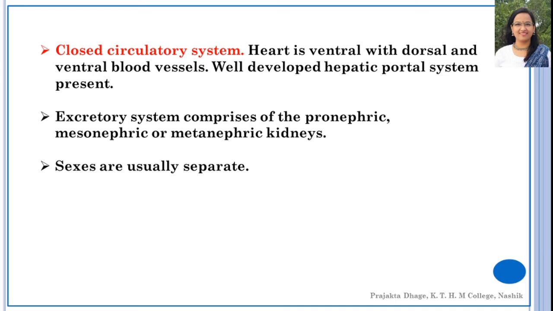The excretory system comprises pronephric, mesonephric or metanephric kinds of kidneys. Pronephric kidneys are a very basic form and are basically found in the embryonic forms, whereas mesonephric and metanephric are the most developed, metanephric being the most advanced, and you will find them in the adults. In these organisms, the sexes are usually separate. So these are all the general characters of phylum Chordata.